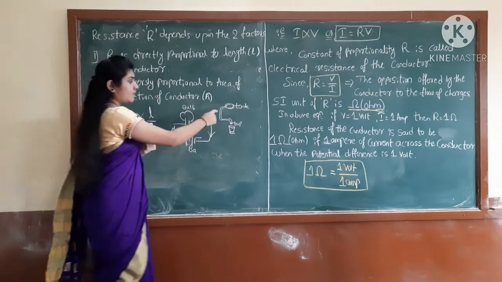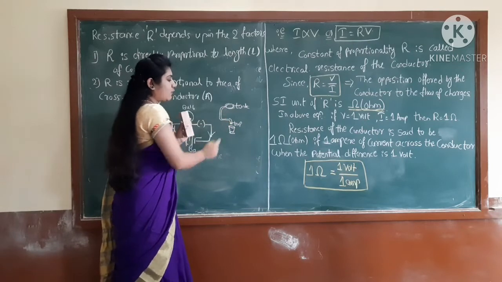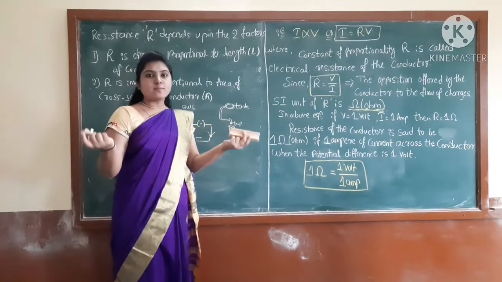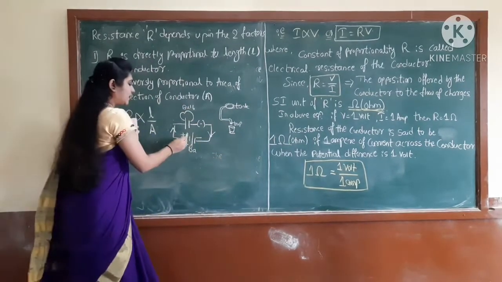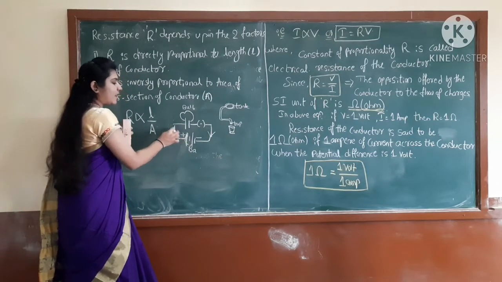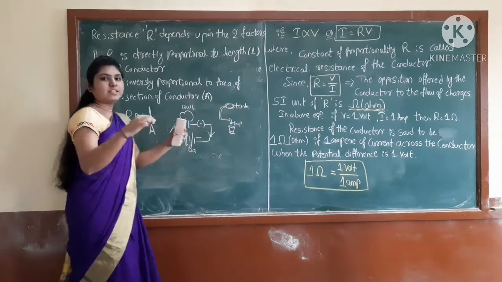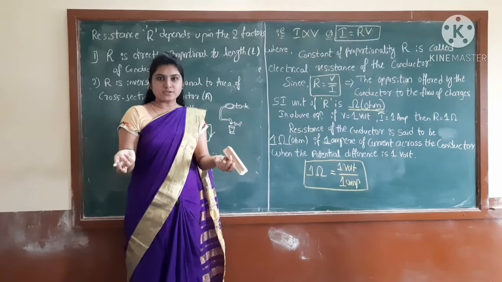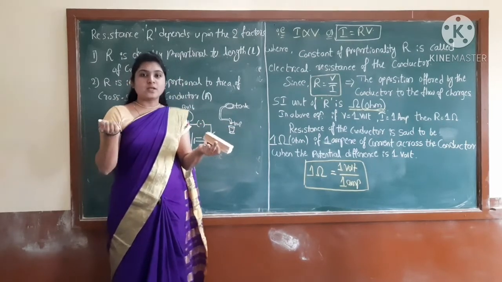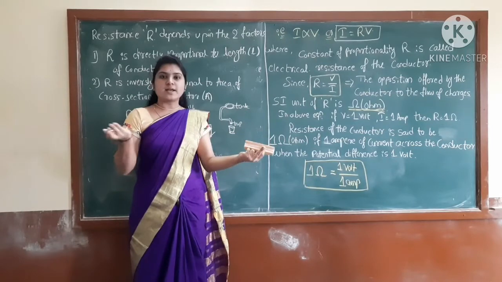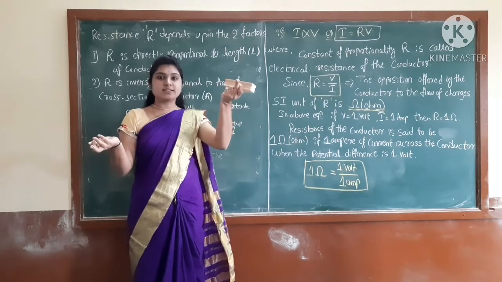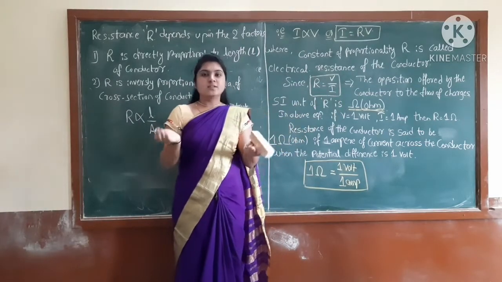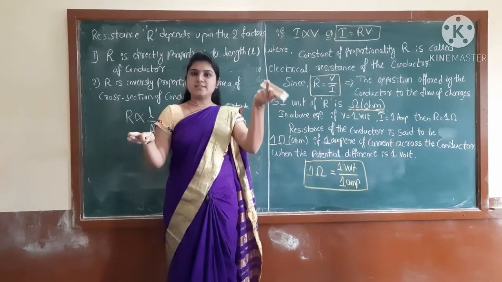Similarly, if the wire connection between the bulb and the battery is longer, then the flow of electrons will also take more time, correct? So the resistance will become more. If it is taking more time, of course the current will be less. That's why the resistance increases, because we already know that resistance and current are always opposite. If the current is decreasing, resistance will increase.